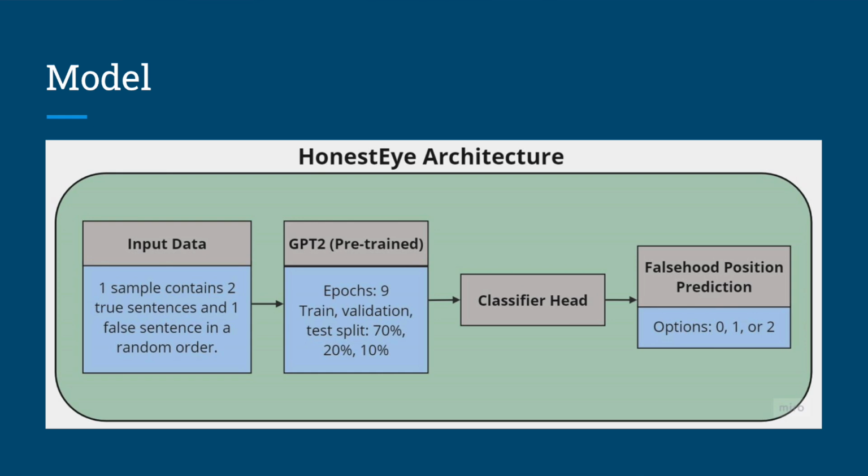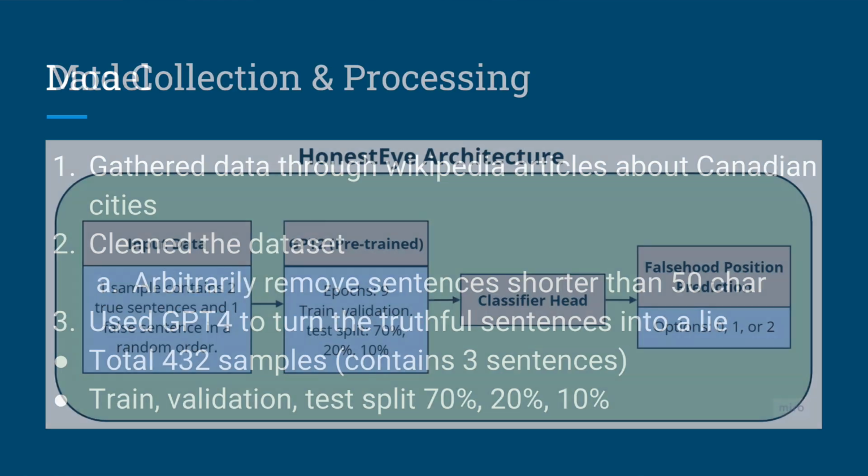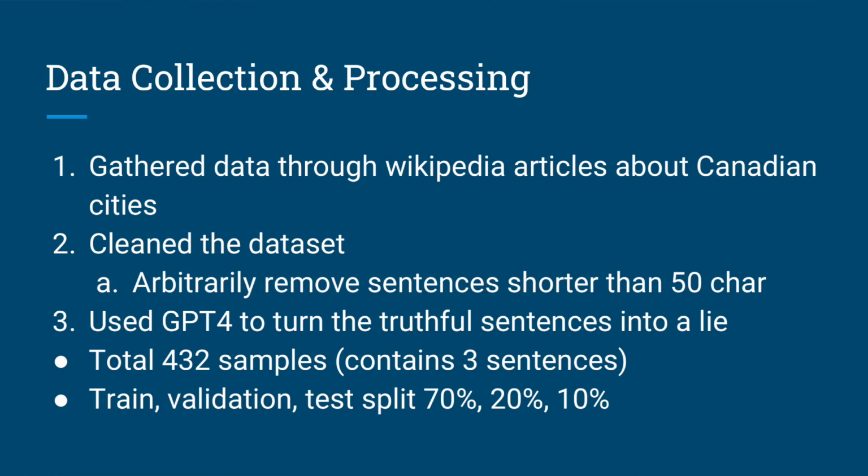This is our architecture. We start off with the input data, which is fed into GPT-2, and the training, validation, and test were split into 70, 20, and 10, respectively. The classifier head classifies the output by predicting which position the lie is in, 0, 1, or 2. So we gather our data by querying for Wikipedia articles and summarizing them, and then we clean the data set.